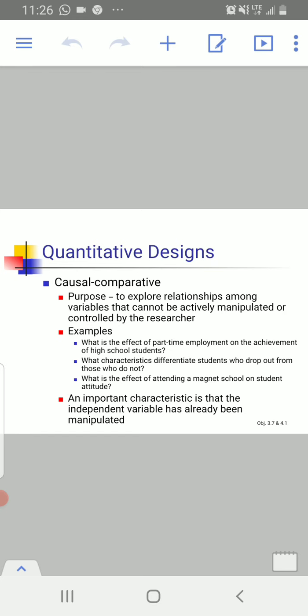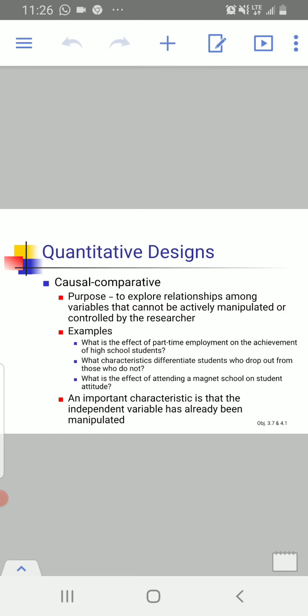What is the effect of attending a magnet school on the student's attitude? There are two variables, attending a magnet school and the student's attitude. There is a relationship, and the researcher can't change the independent variable. An important characteristic is that the independent variable has already been manipulated. That is why the researcher can't change that independent variable.